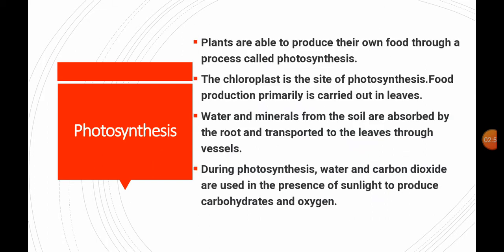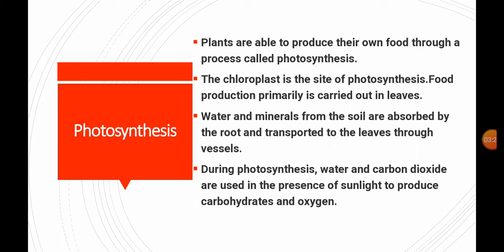Next, coming in detail to autotrophic nutrition, that is, nutrition in plants. Nutrition in plants takes place with the help of photosynthesis. That means, as we have said, plants can prepare their own food material with the help of sunlight. So plants are placed under autotrophs. Let us see how the plants prepare their own food material, with the help of photosynthesis.